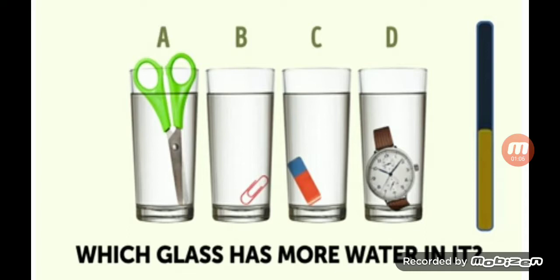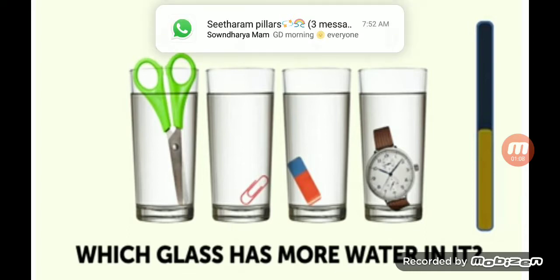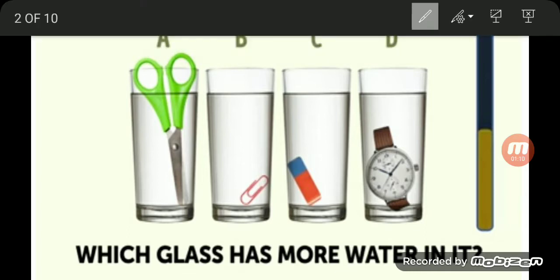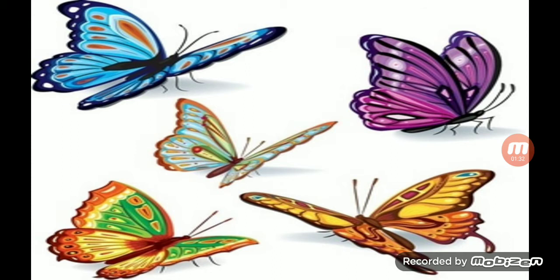Do you have any idea? Yes, very good. Option B is the correct answer. Why? Because compared with the other glasses, it has only small things. Small things occupy small spaces. That's why it is the correct option. Okay, dear, then let us come to our revision session.